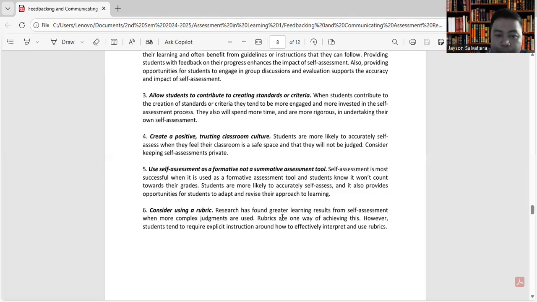Okay, so research has found greater learning results from self-assessment when more complex judgments are used. Rubrics are one way of achieving this. However, students tend to require explicit instruction around how to effectively interpret and use rubrics.